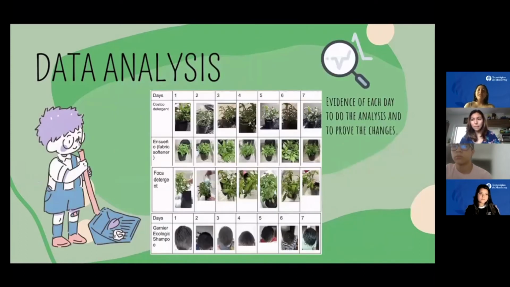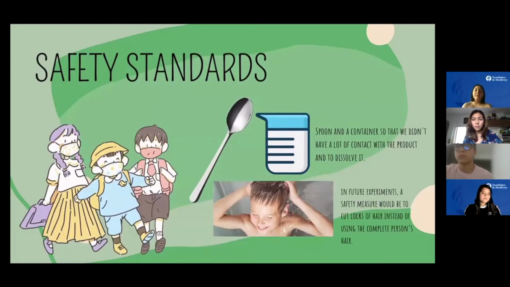Now, for the data analysis, we analyzed the data that we collected to know if our hypothesis was refuted or confirmed. For the plant experiment, as we hadn't proved if each detergent was biodegradable or not, we used a spoon and a container. For the shampoo, it was necessary to have complete contact with the product, but still, as a safety precaution, the person who did it closed his eyes and applied only the necessary product. But it's safer to use locks of hair instead of using a person.